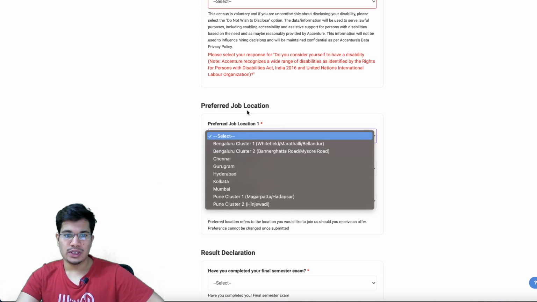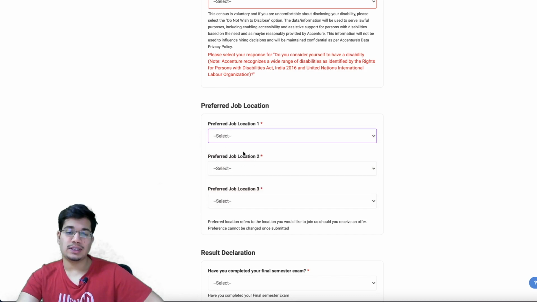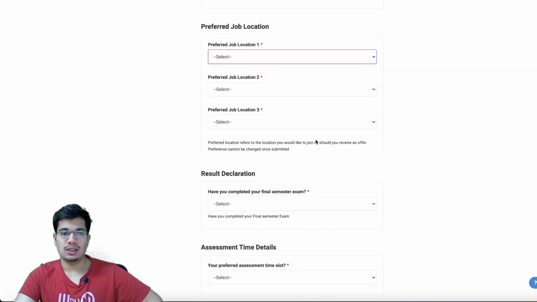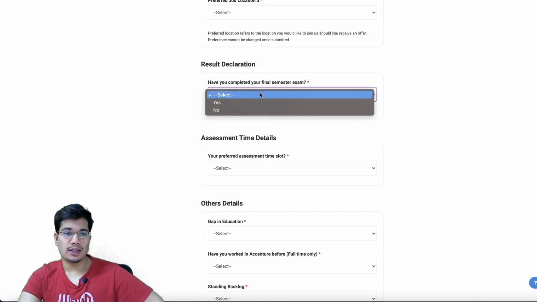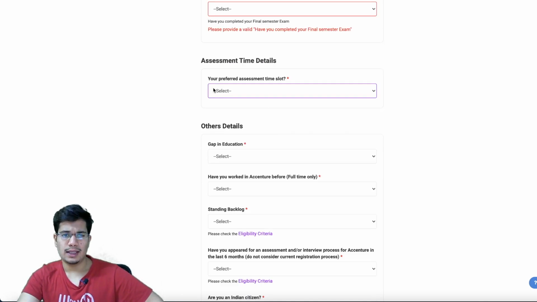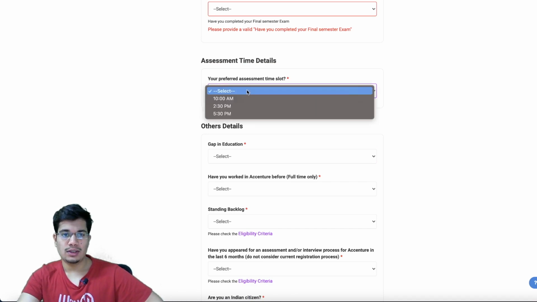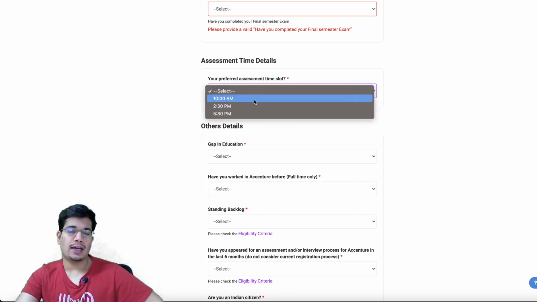Then your preferred job location. So they have offices in all of these cities. You can choose anyone according to your preferences. Location preference number 1, 2, 3 is what you need to mention. After that, result declaration. So your final semester must be going on right now. So if you have completed it or not, and then they ask your preferred assessment time slot. So this is probably when they'll have their assessments scheduled in between these slots.